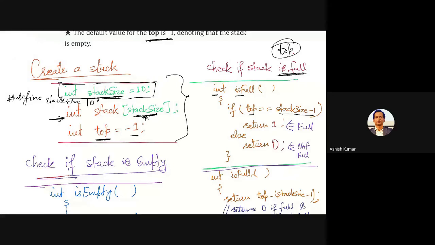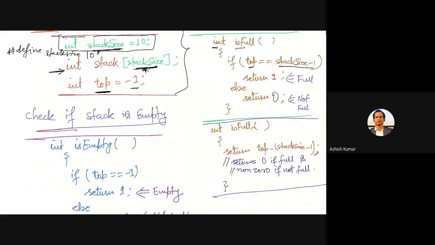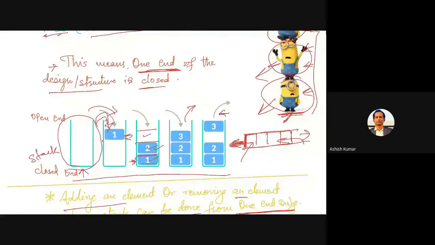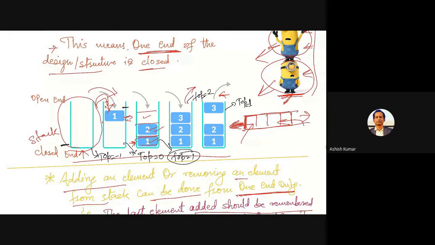If it is equal to top, that means the stack is full. And how can you demonstrate this? Let me show you from this example. Here, for this position, what is the value of top? I'm writing it at the bottom. Top is equal to -1 for this one. If you insert one value, then top for this block will be 0. For this one, top is going to be 1, because if you have just two elements, this index is 0 and this index is 1, so top is actually pointing to 1.